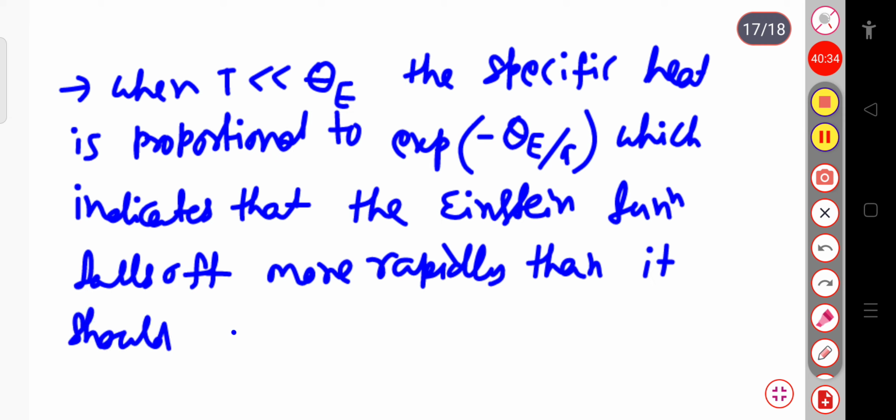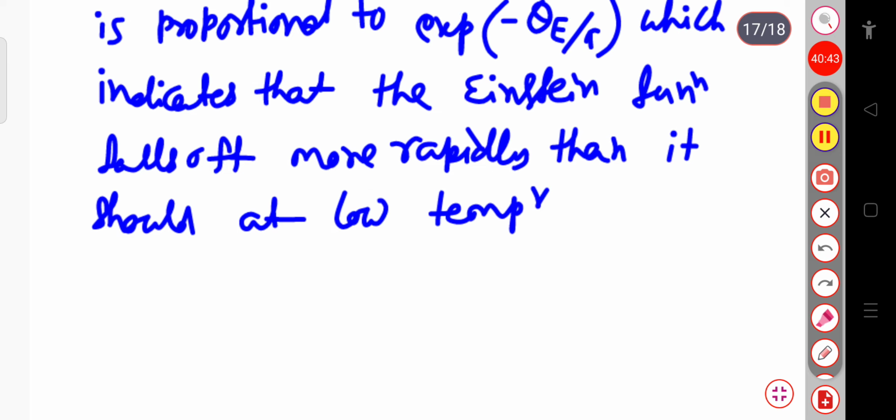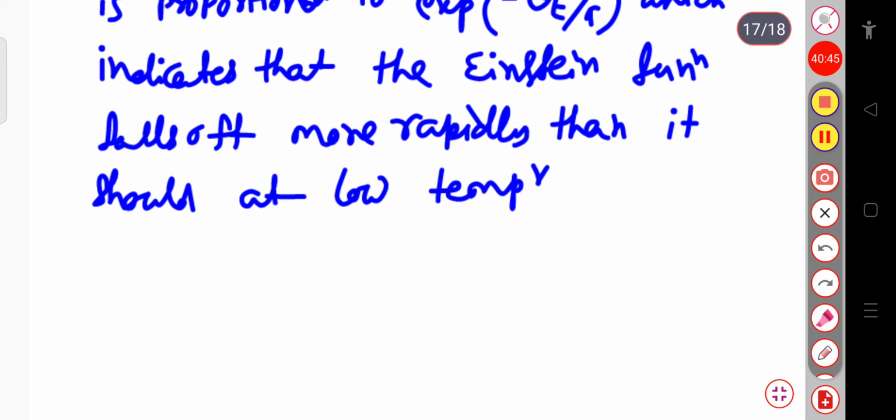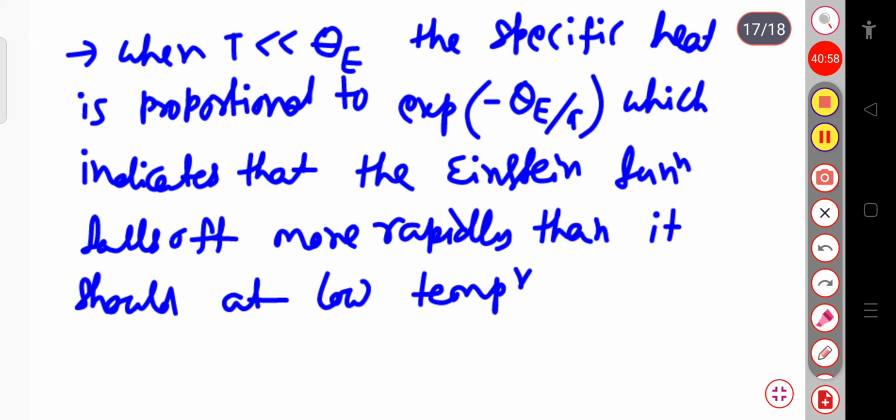That is, at low temperature the Cv curve falls more rapidly than it should. So this discrepancy between the theoretical and experimental results at low temperature was removed by Debye, and we will see the Debye theory in the next class.